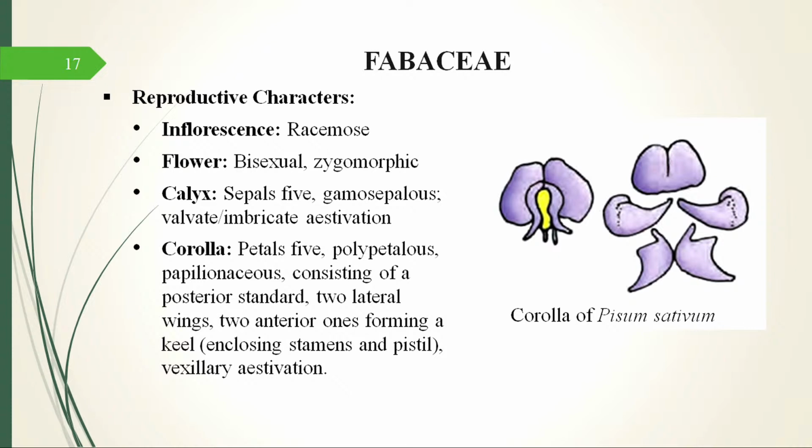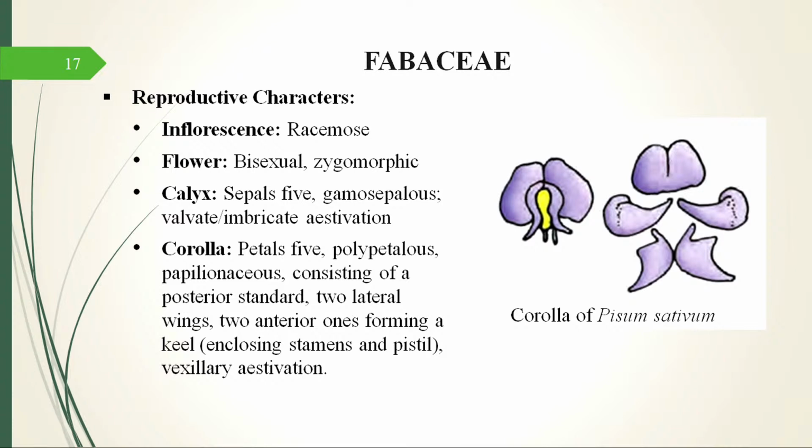Then corolla, petals are 5, polypetalous, that means they are not fused. The papilionaceous corolla is there. Now, this arrangement of petals is a characteristic feature of this family. So, if you have this type of arrangement, immediately you should come to a conclusion, okay, this is Fabaceae, this is Papilionaceae. So, what is the arrangement?